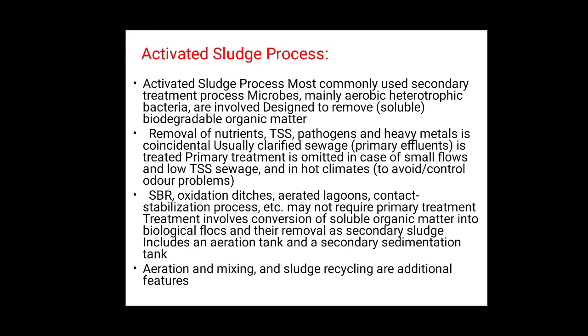The secondary process contains the aerobic process, in which, in the presence of O2, the organic matter is converted into two parts: 50% biomass and 50% energy, which is used by bacteria again. This is called the aerobic process.